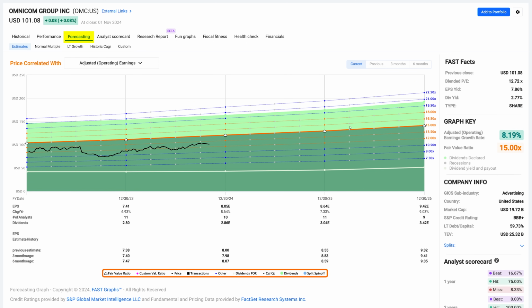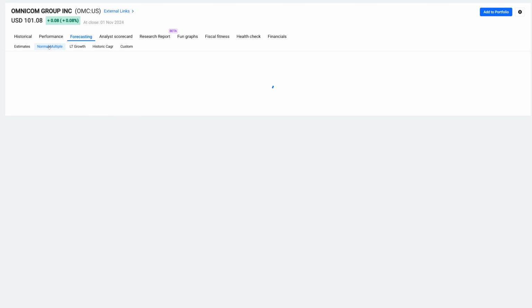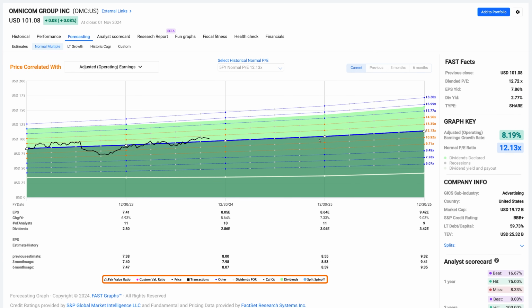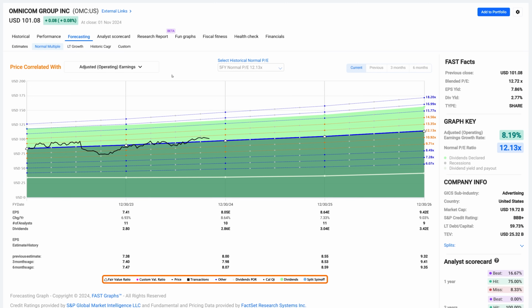Forecast growth is expected to still be about 8%, and that would easily justify a 15 PE, which would give us a 19.47% annualized rate of return, just under a 47% total return. Putting a normal multiple on here of 12, being very conservative, I would still get the opportunity to generate just under a 9% rate of return.